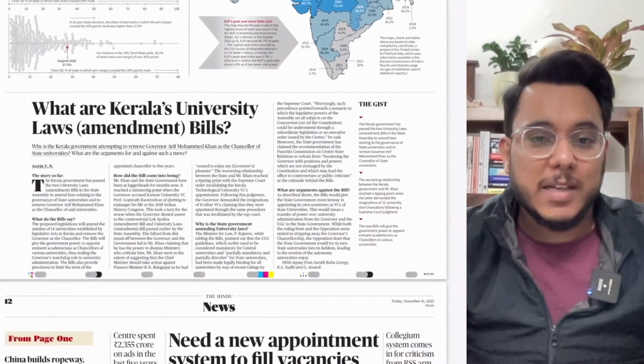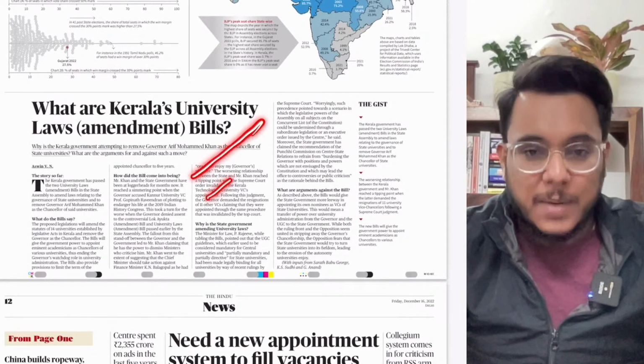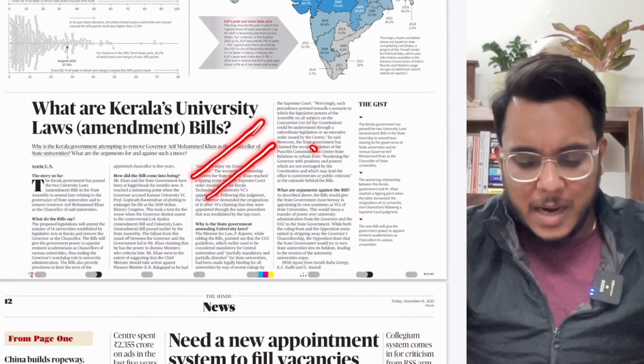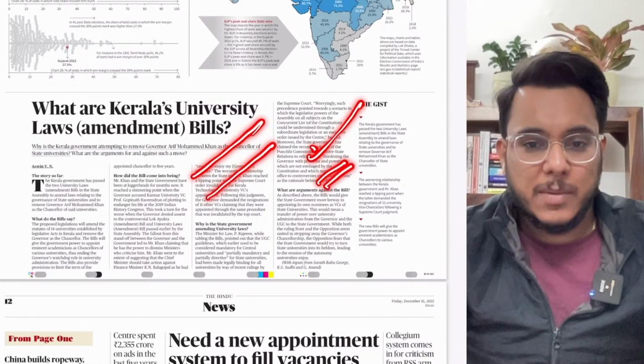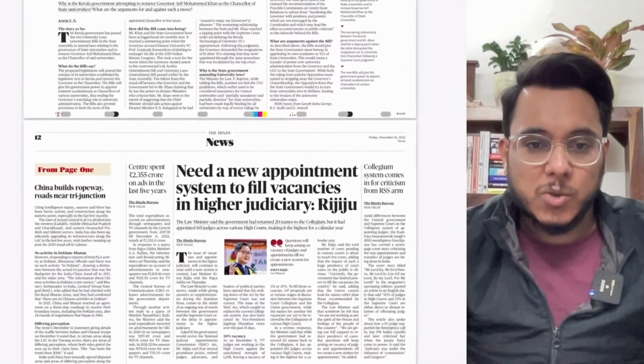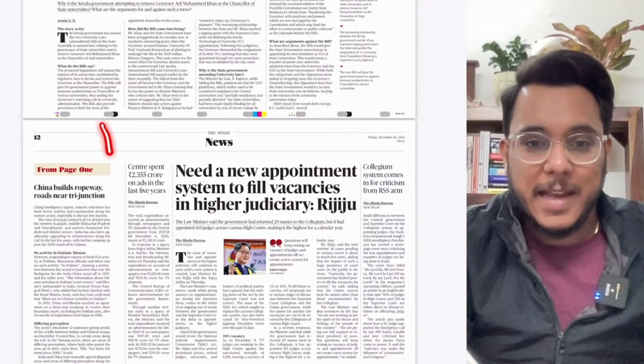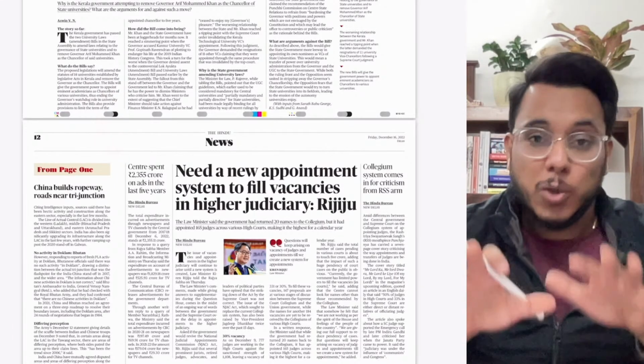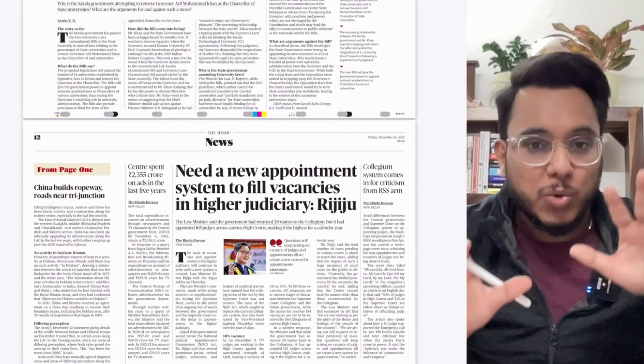Then what is the Kerala's university law amendment bill? Okay, so now we will see the article with respect to the examination. Then guys, moving on, as I am using the Delhi edition, on the Delhi edition the second page of the text and the context today has not come, but I have checked it in the other editions.